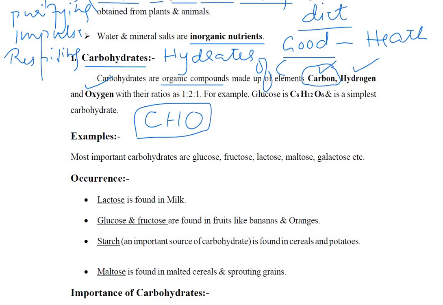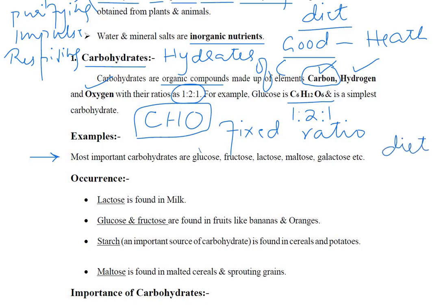But all these three elements are in a fixed ratio. For example, glucose is C6H12O6. So the ratio is 1:2:1, carbon, hydrogen, and oxygen in a fixed ratio. The important carbohydrates in our diet are glucose, fructose, lactose, maltose, and galactose.